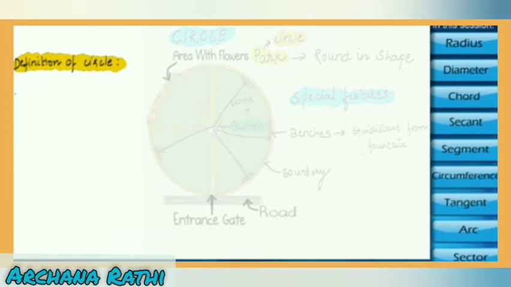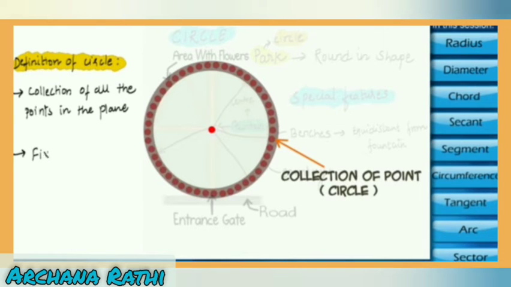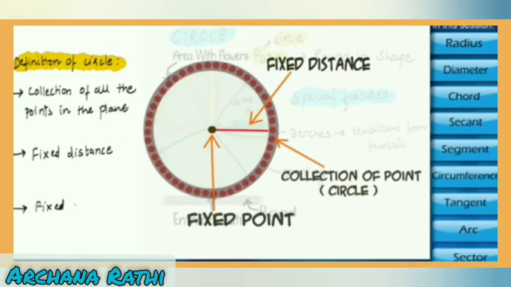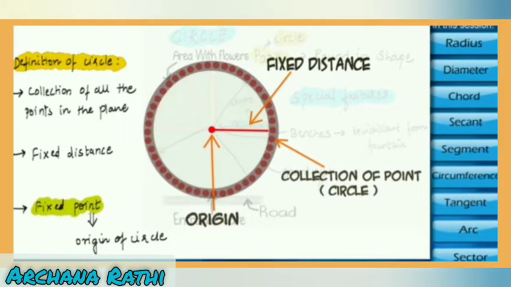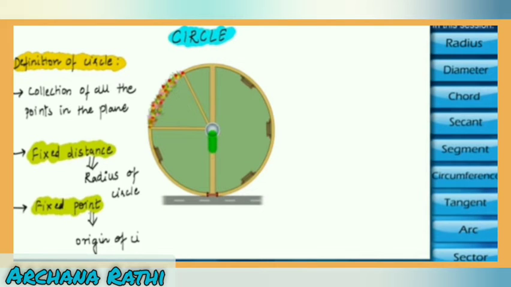Now what is the definition of a circle? A circle is the collection of all the points in the plane at a fixed distance from one fixed point. That fixed point is the origin of a circle, or it is also called the center of a circle. The fixed distance is called the radius of the circle.